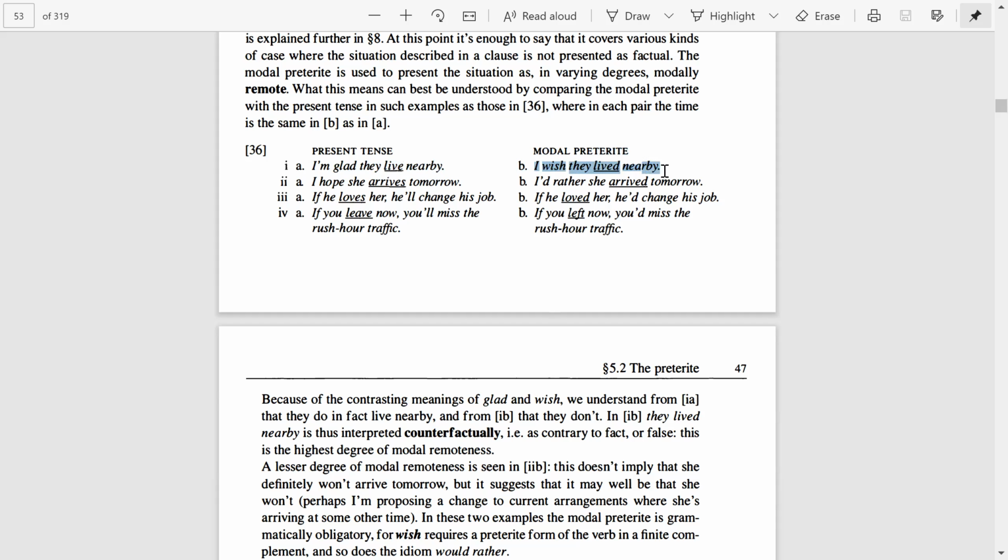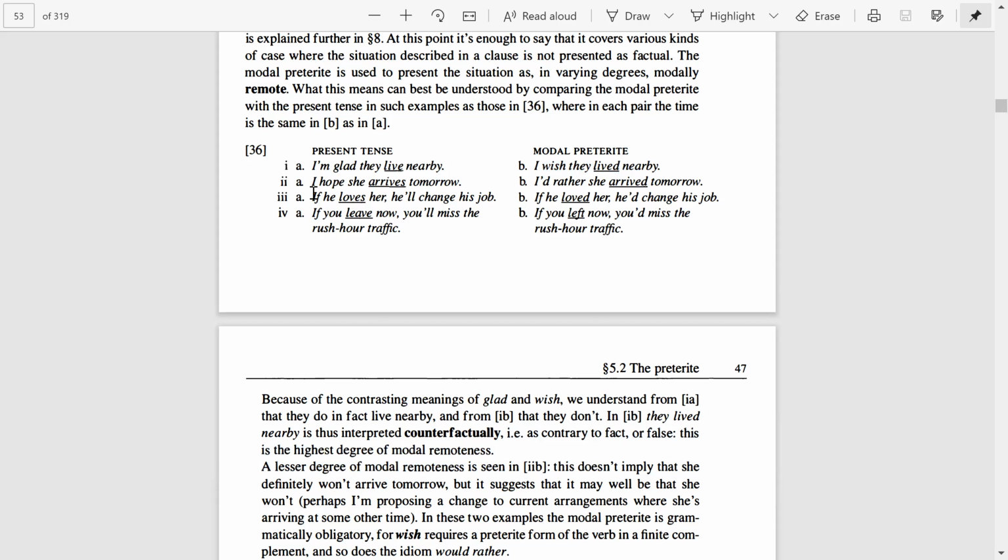So that's why when we say I wish they lived nearby, here we are wishing for something which has not happened, which is not even real, right? We just wished for someone. So when we say they live nearby and we are using wish, this is contrary to the fact, opposite to the fact. And this is the highest degree of modal remoteness. This is also given here in 1b. We can see the highest degree of modal remoteness, right?